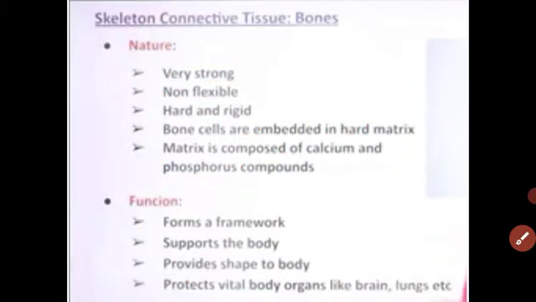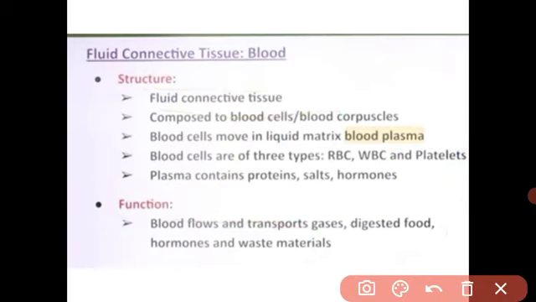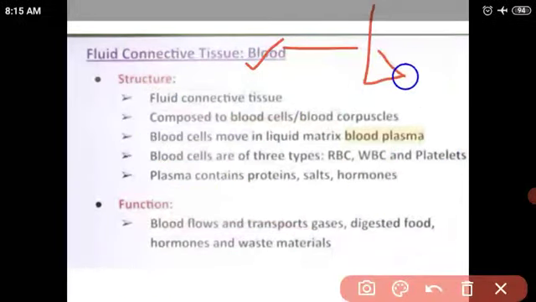Next connective tissue is the fluid connective tissue. There are also two types of fluid connective tissue. One is the blood and another is the lymph.